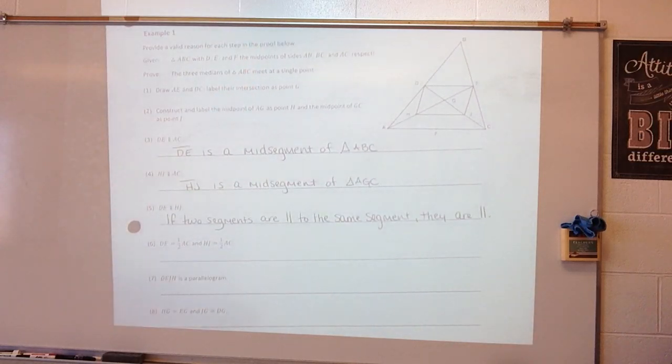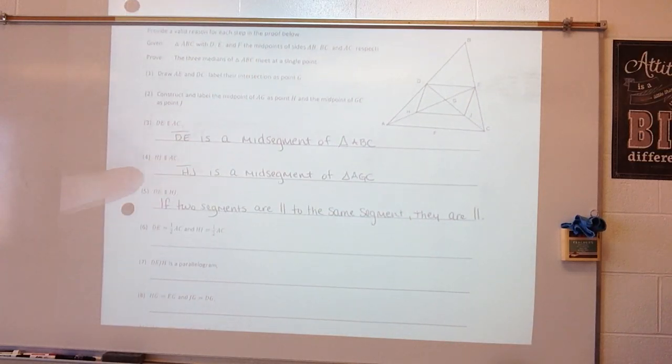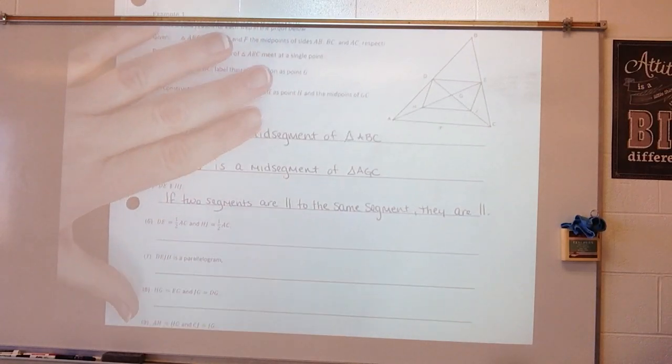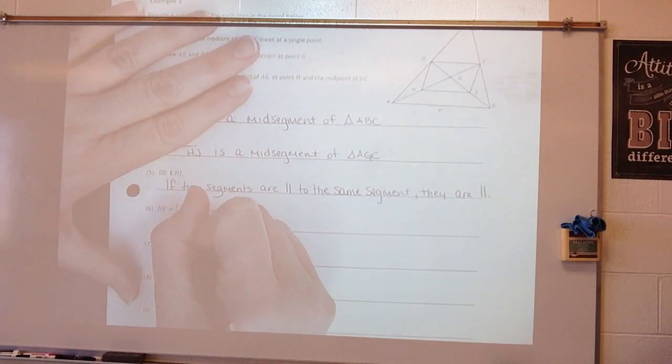And I abbreviated parallel. So since I know that DE and HJ are both parallel to AC, then we know that they are parallel also. Alright? How do I know that DE is 1/2 of AC and that HJ is 1/2 of AC? Well, what's the definition of a midsegment? Midsegments are 1/2 the length of the third side.